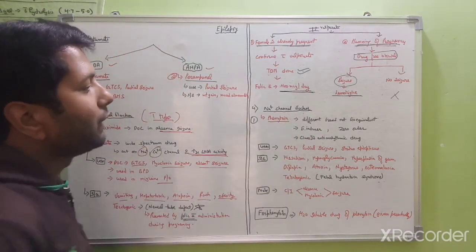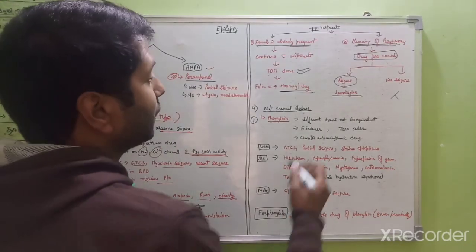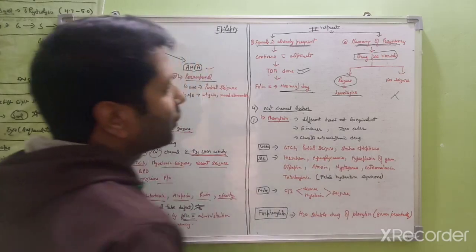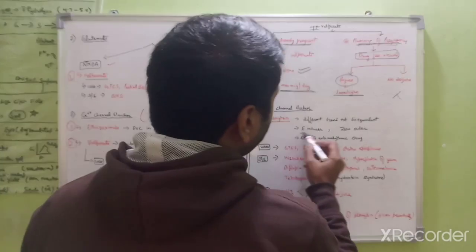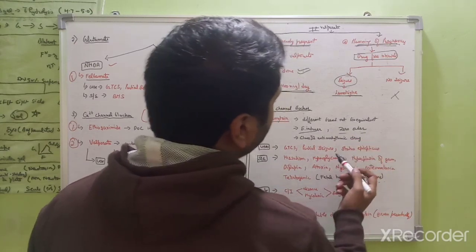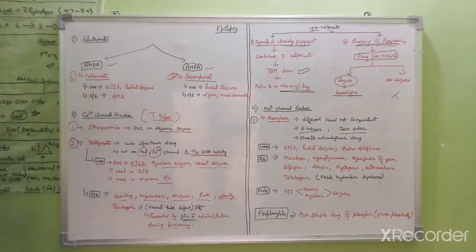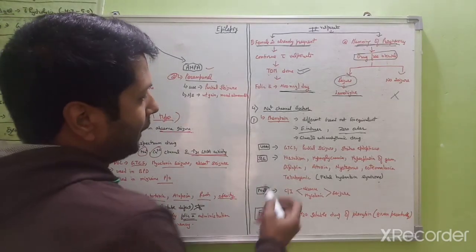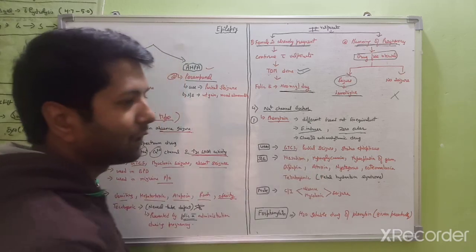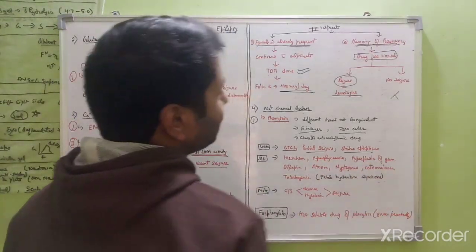So phenytoin, there are general points regarding phenytoin: different brands of phenytoin are not bioequivalent, phenytoin is an enzyme inducer and it follows zero order kinetics, and it is a class 1B antiarrhythmic drug. Talking about the uses of phenytoin, it is used in GTCS, generalized tonic-clonic seizure, in partial seizure, and in status